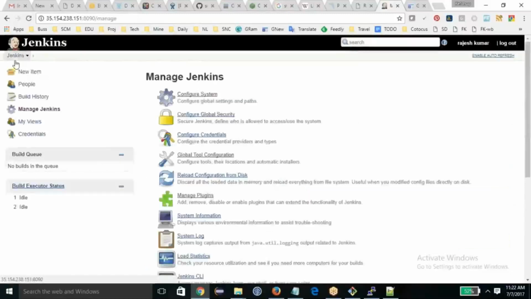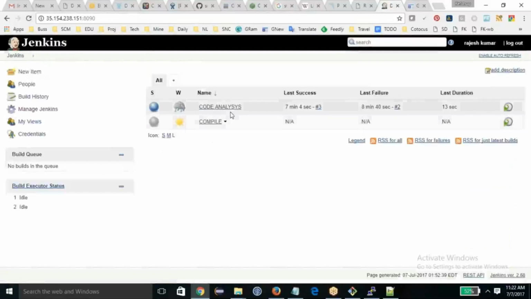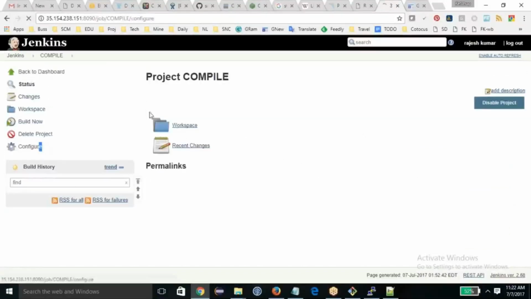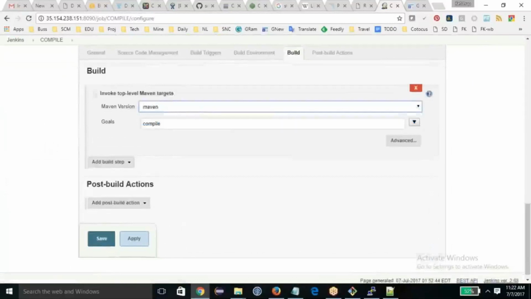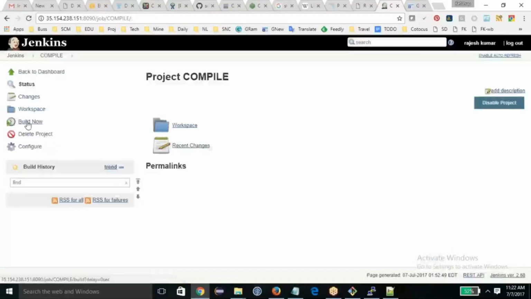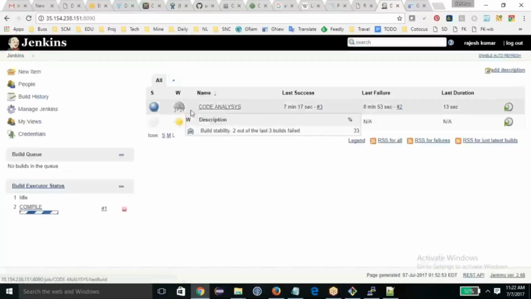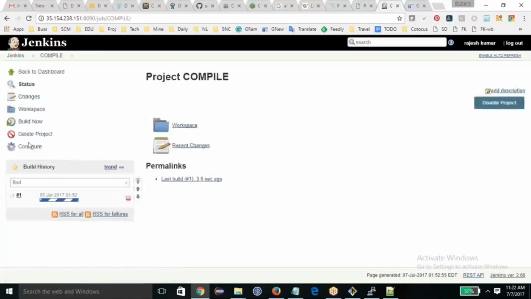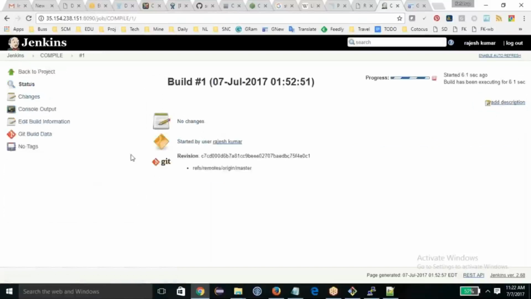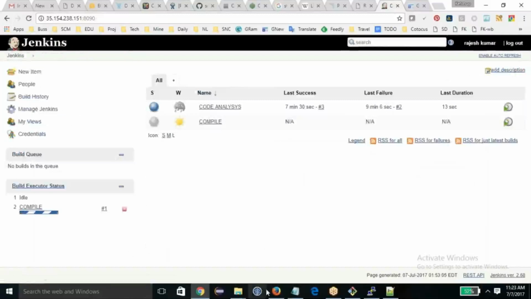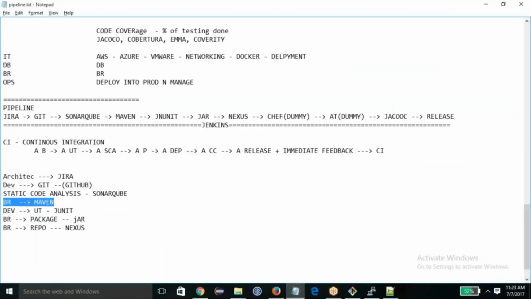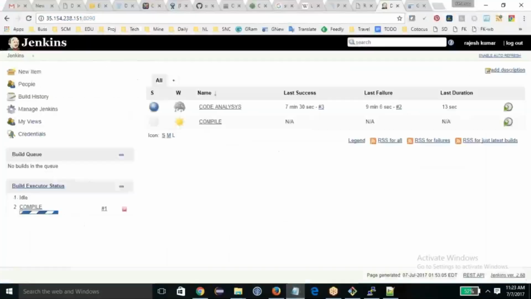Let me run my compile job, which is here. Configure and build, select the Maven which I want, save it and compile. I just did the compile, it should be fine, there's no problem because all these things are in place. It's unpacking Maven, which is a first-time job, but the rest of the time it will take less time. Now that Maven is done, let me do the unit test cases.